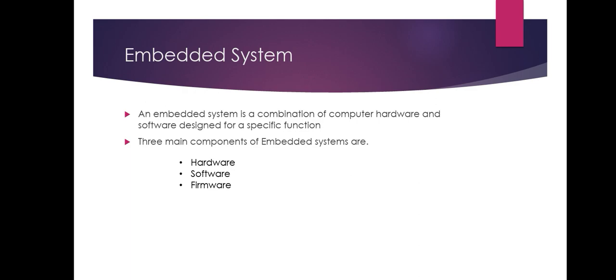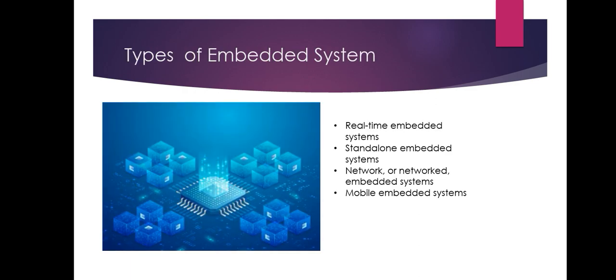Next, software. So software is used to control the behavior of the embedded system. There are so many languages like C, C++, Python. So next, firmware. Firmware is also a software, but it is a subset of software which is mainly used to program the physical components of the embedded system.